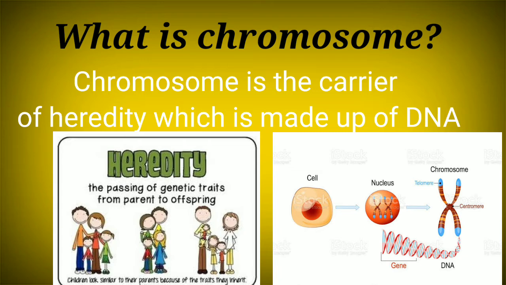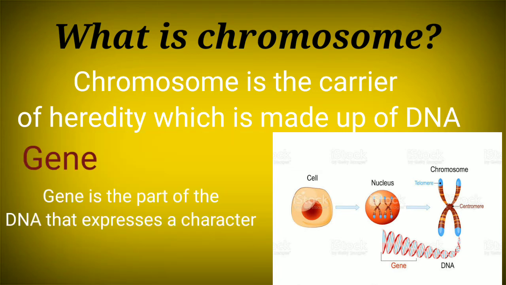A cell synthesizes or replicates DNA within the nucleus, and this DNA gets arranged in the form of a chromosome. The part of the DNA that expresses a character becomes part of the chromosome, and that particular part is called the gene.